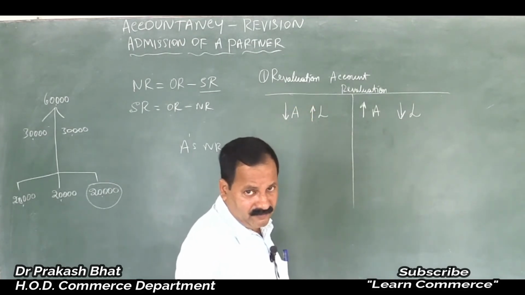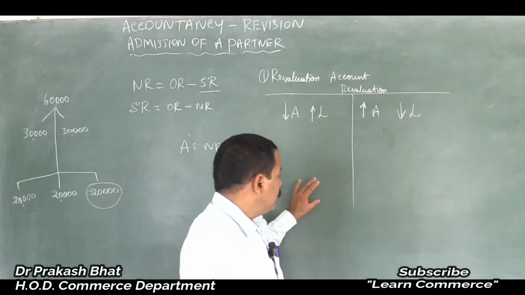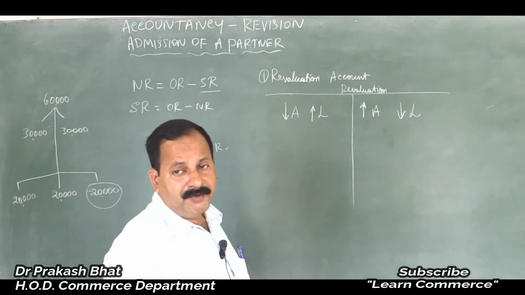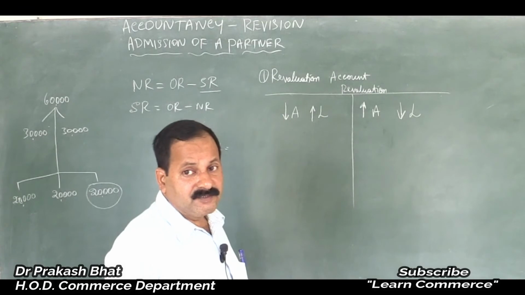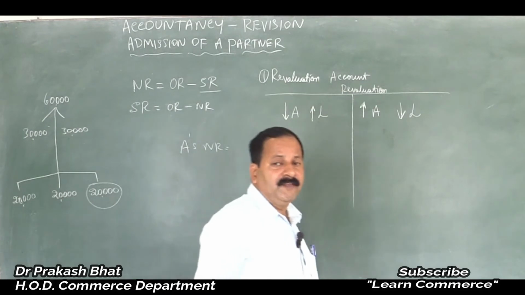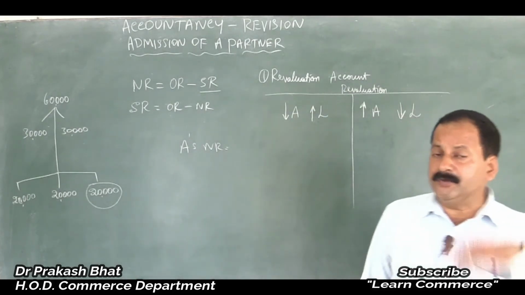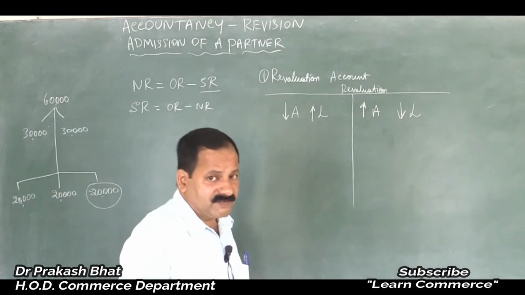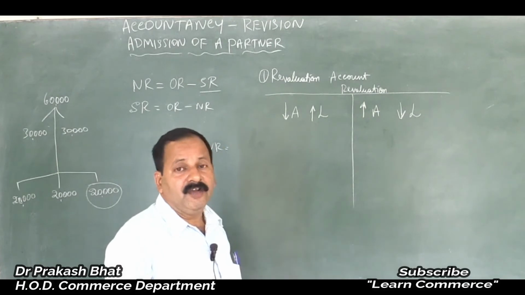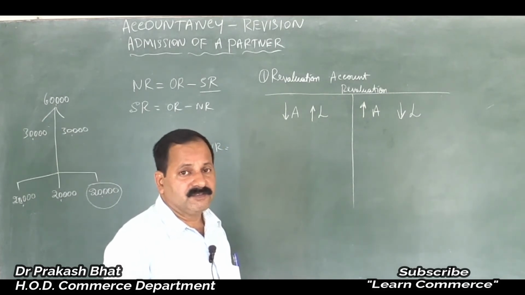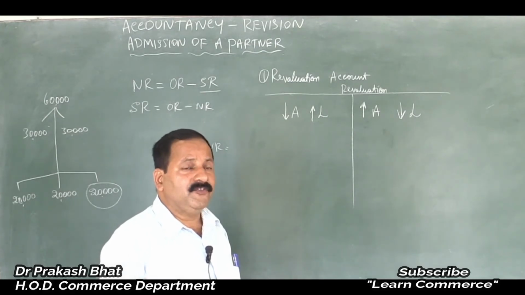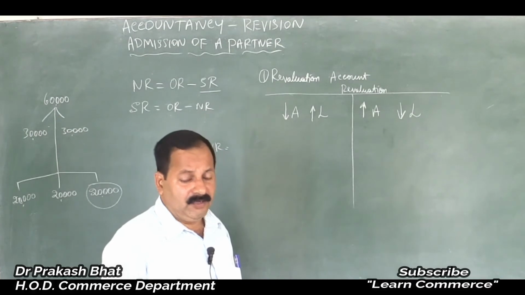This side more means profit, this side more means loss, because these are losses and these are profits. Very simple. Clear? Then whatever profit or loss arises should be shared among the old partners only, because the new partner was not there in the business. New partner is admitted today, so he will not get any share in the profits or losses prior to his admission. Before his admission, whatever has happened in the business, the new partner has no right to get a share or bear the loss. And whatever happens after his admission, the new partner will have a share, or he has to bear the loss.